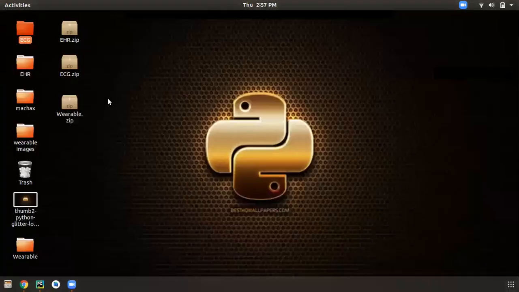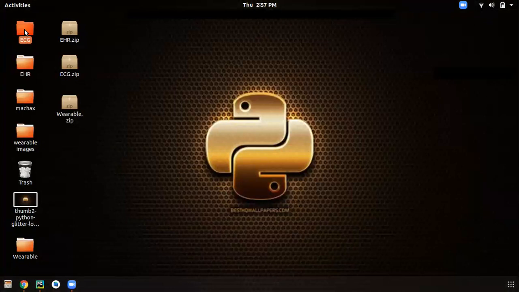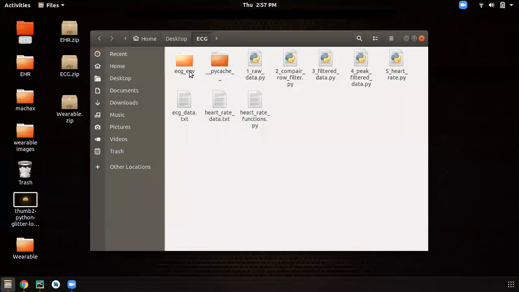If we go to the ECG folder, you can see ECG env1 is there. So what is the ECG environment? In any programming language, we need an environment, because for a particular program we have to install some packages, which we do not want on the hard disk of the laptop.